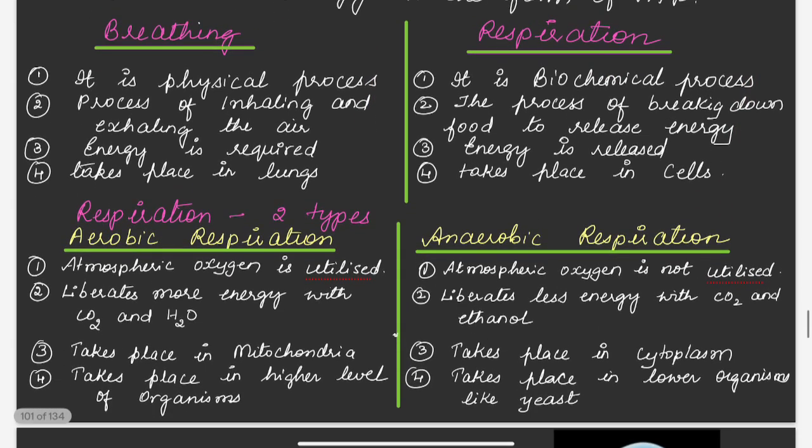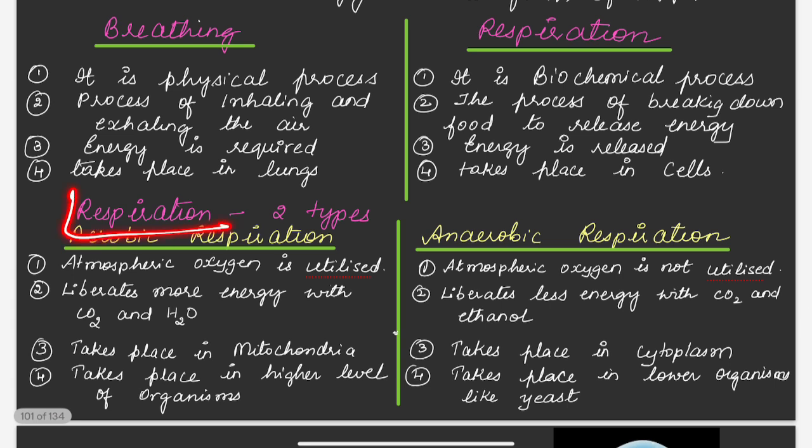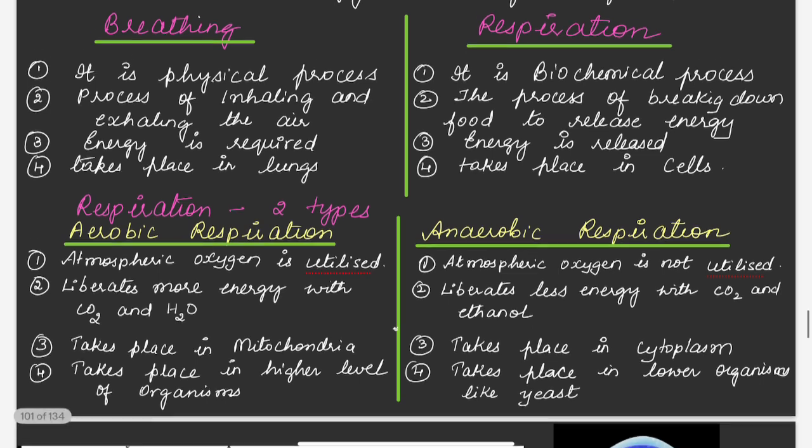So now next we will see two types of respiration. So respiration is of two types. The first type is called as aerobic respiration and second type is called as anaerobic respiration. So let us see the difference between aerobic respiration and anaerobic respiration.